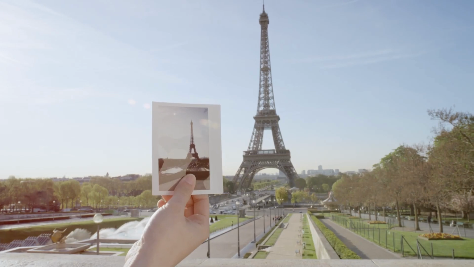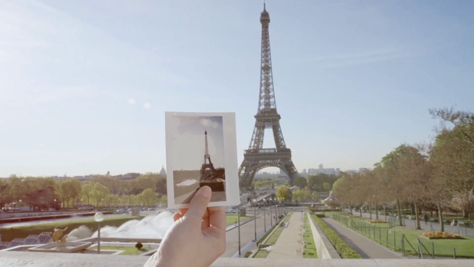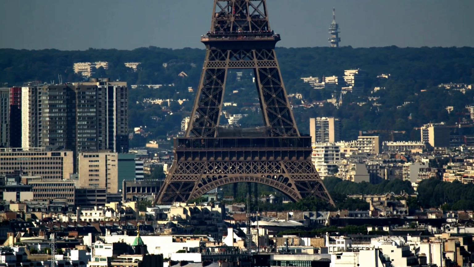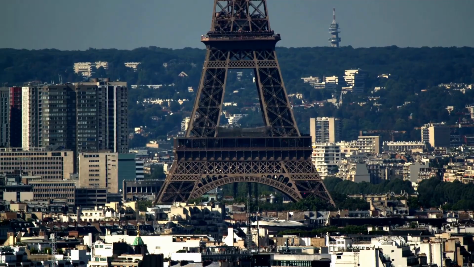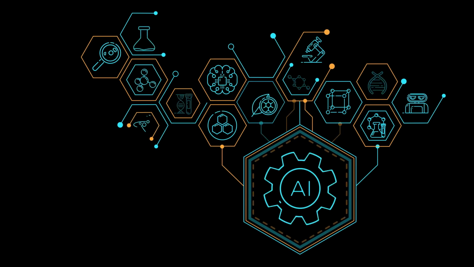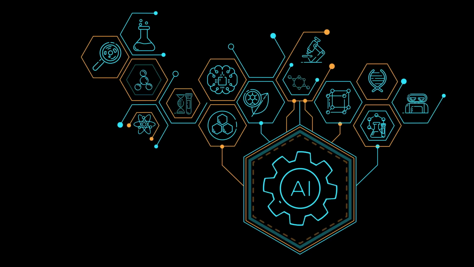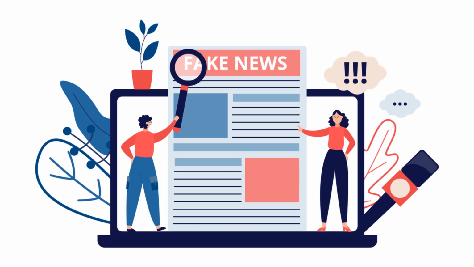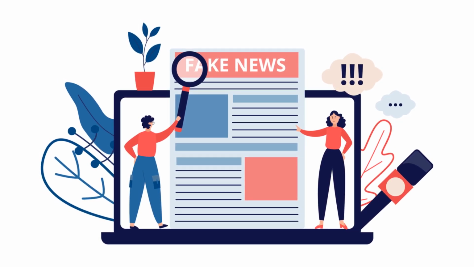For example, if it encounters a statement like "the Eiffel Tower is in Berlin," it would compare that statement against trusted encyclopedias, news outlets, and structured knowledge bases. If those sources overwhelmingly associate the Eiffel Tower with Paris, then it would determine that the original statement is most likely false. The quality and reliability of sources play a central role in this process. It can be programmed to give more weight to information from peer-reviewed scientific journals, reputable news agencies, government reports, or institutional websites. Conversely, content from anonymous blogs or fringe forums is usually treated with some skepticism.